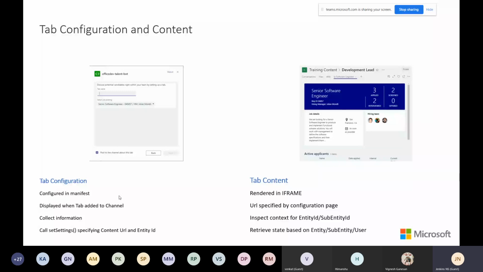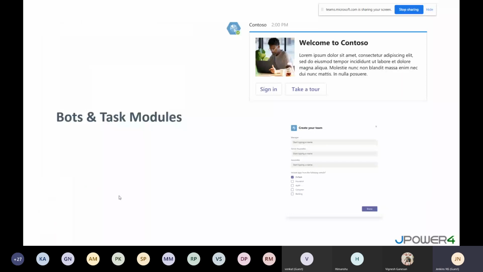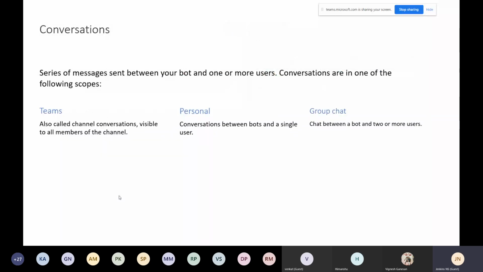There's a configuration side in the middle, and you need to use that. The next one is bots and task modules. That bot was already shown, the same one. We can see that we have three scopes: teams, personal, and group chat. Three scopes we can utilize. We can create a bot and plan it with a different scope: team level, or personal level one-to-one, or group chat one-to-group.